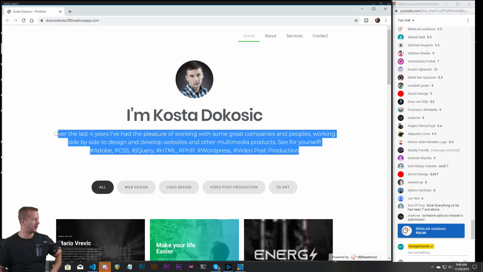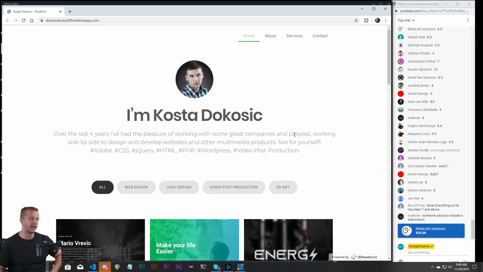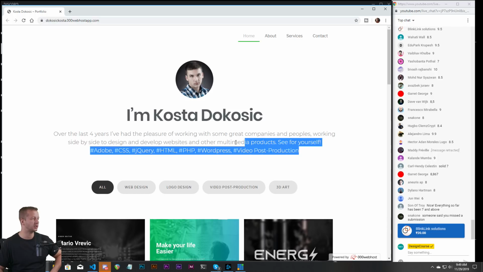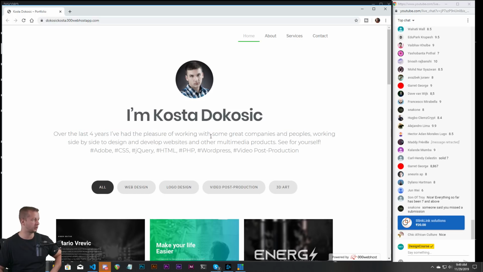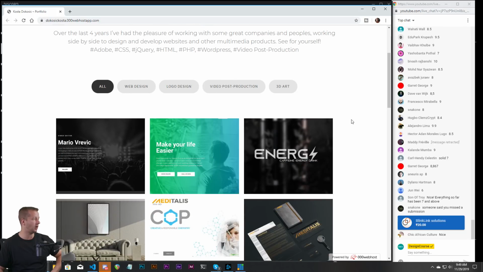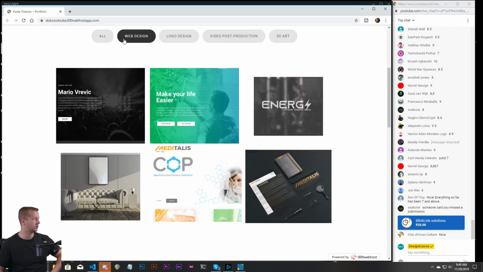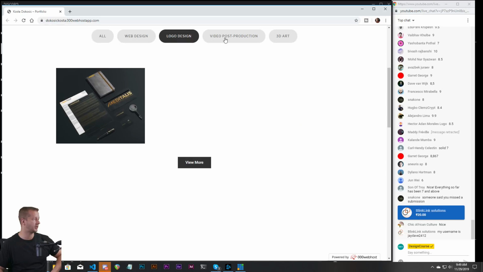This right here, I don't have my contrast plugin installed, but it probably would not pass the contrast test. It probably wouldn't even be AA. So you would want to make this slightly darker just to make it more accessible for people with eye issues and all that stuff. Coming down here, we have nice animations